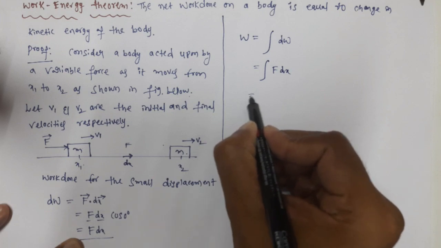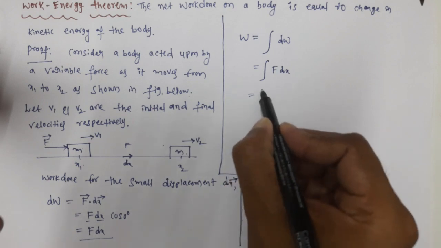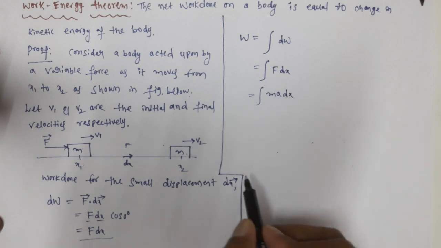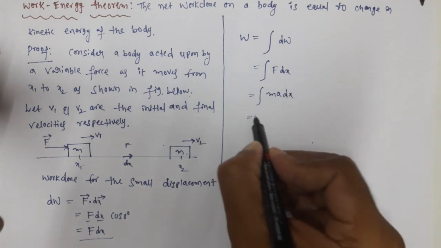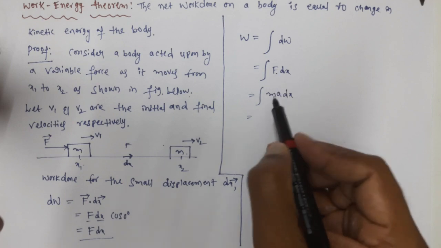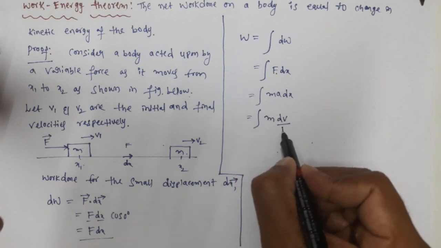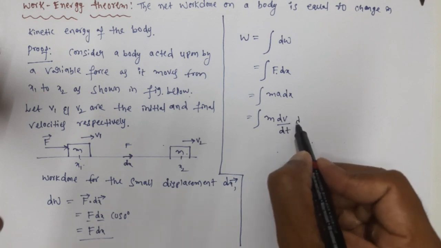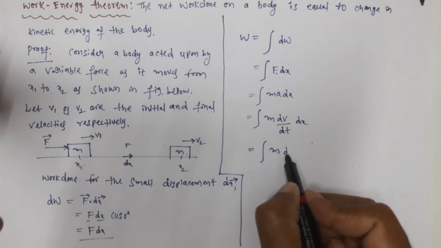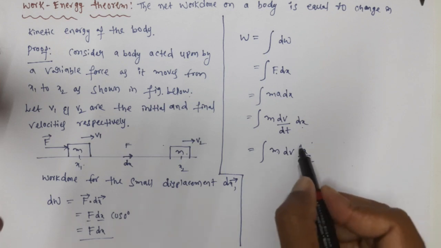Now what is F? According to Newton's second law, F is equal to mass into acceleration. Here a is the instantaneous acceleration, and this is the instantaneous force. So mass into instantaneous acceleration, and for instantaneous acceleration we write dv by dt, and we have dx. In the next step, keep m as it is and keep dv as it is. Now bring this dt here, dx by dt.